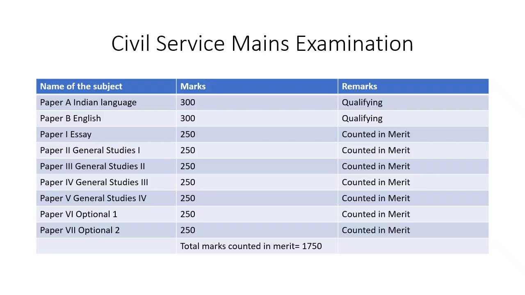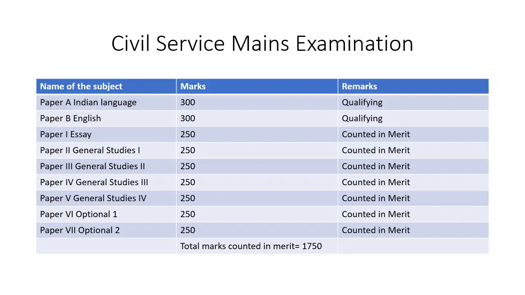Then we come to paper 1, which is an essay paper. You will have to write 2 essays on various subjects which will be given in the question paper. The subjects range from abstract issues to issues of general importance. It carries 250 marks. The second paper is General Studies 1. It also carries 250 marks.